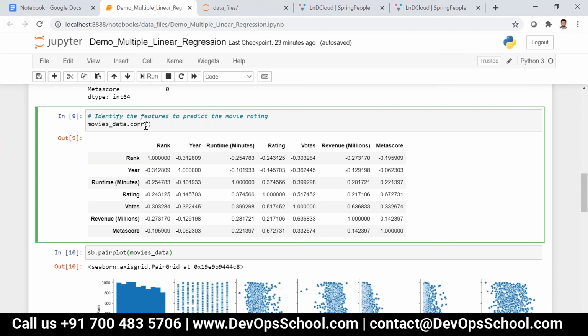Is this the only library that provides a way for finding the correlation, or can we have others? We have other libraries also. From data frame we can easily find it, and we have some other methods also for that.